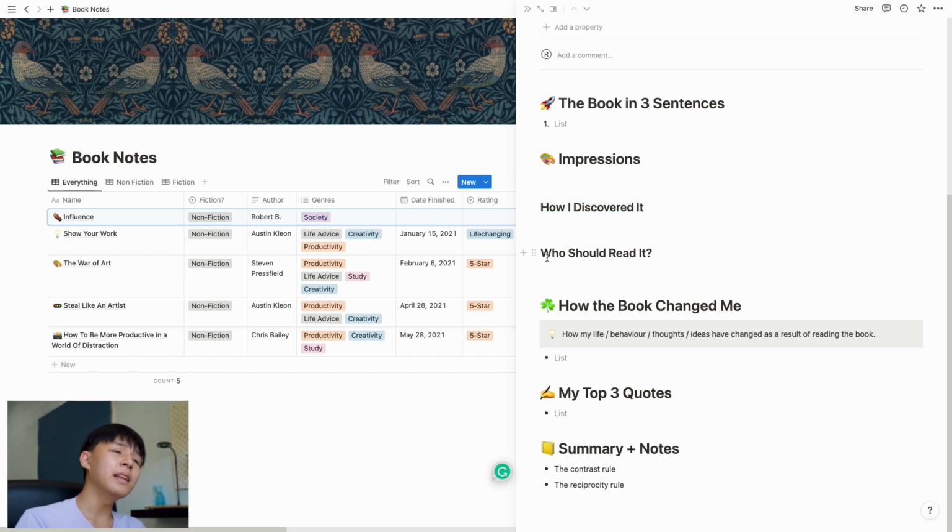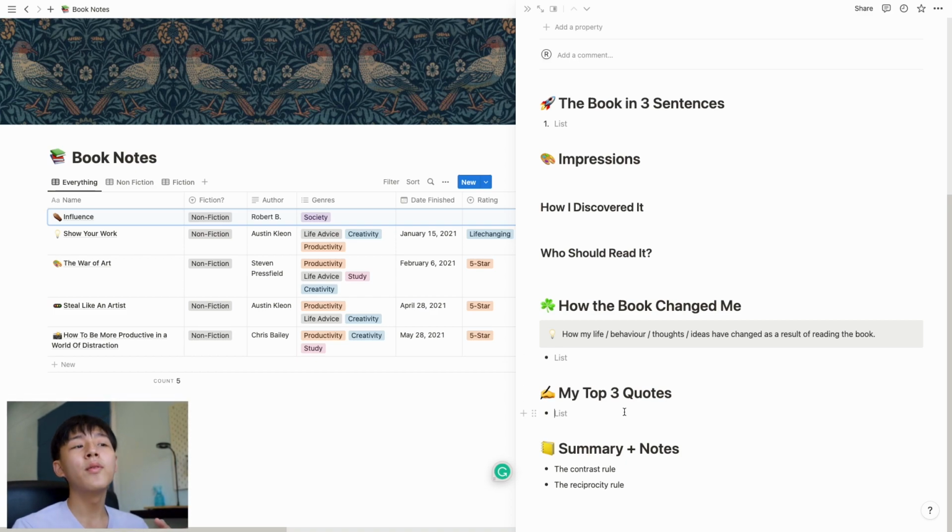So other than that, who would I recommend this book to? Who would I advise people to read this? What kind of people should read this book? That is where I will write it here. And how did it affect my life? How did it occur and how did it affect my daily life? How did it change my thoughts and how do I process things and how do I look at things in life? So these are all important things so I can really nail down how it changed my behavior.